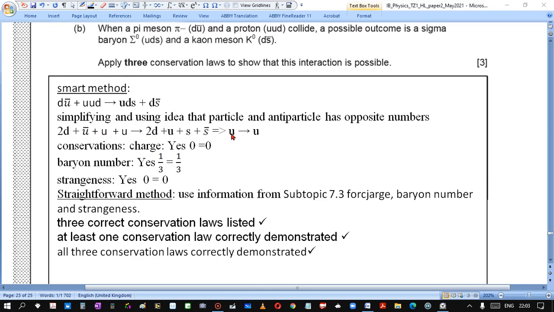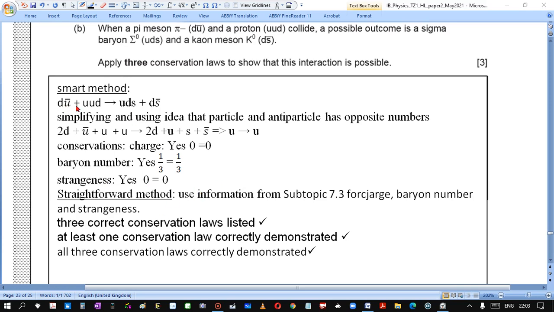As a result, as if we have an up quark turning into an up quark. So conservation of charge, yes, 0 to 0; baryon number, yes, 1/3 equals 1/3; strangeness 0 and 0.